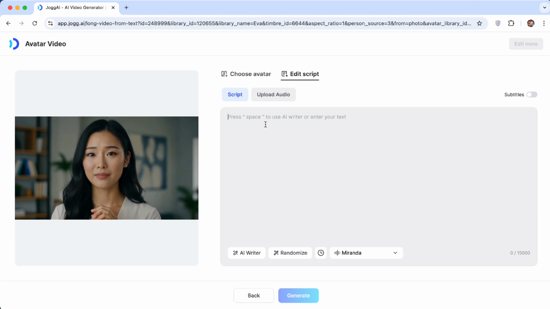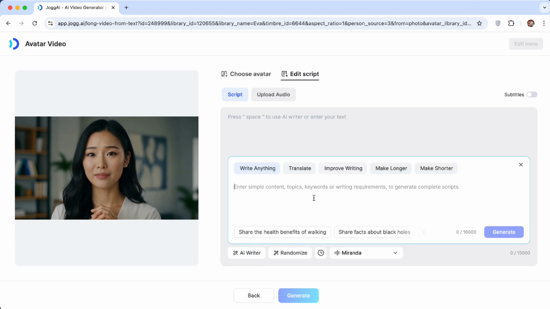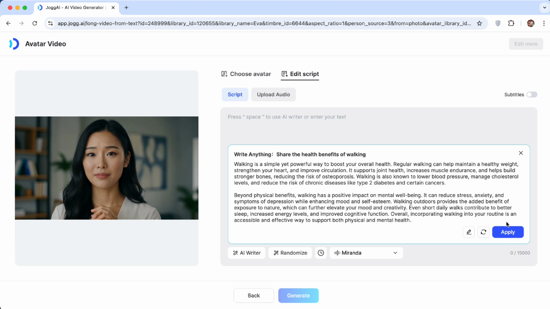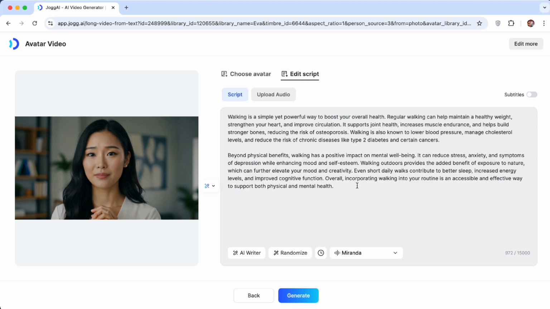Now you can type anything in here or you can use AI writer. This is ChatGPT built into the tool. So I'm gonna show you a very simple example here. Alright, we're gonna use this script. And I'm gonna click on apply. Again, you can edit any of these tags. You can even add a pause right here. If you want to add a pause, you can.